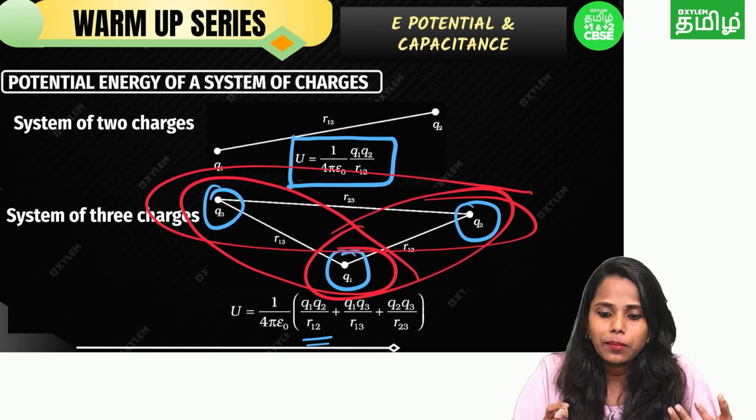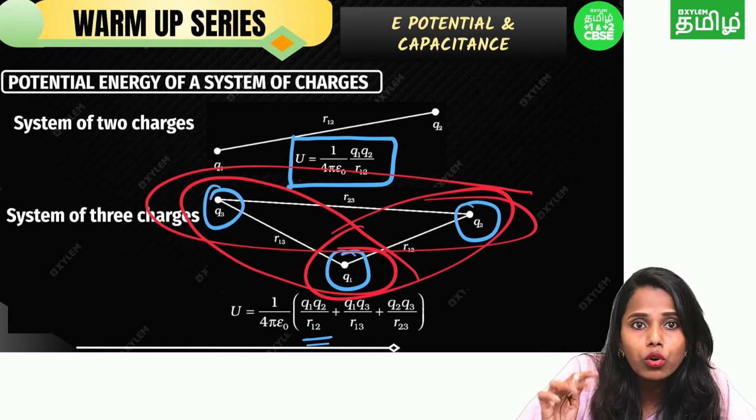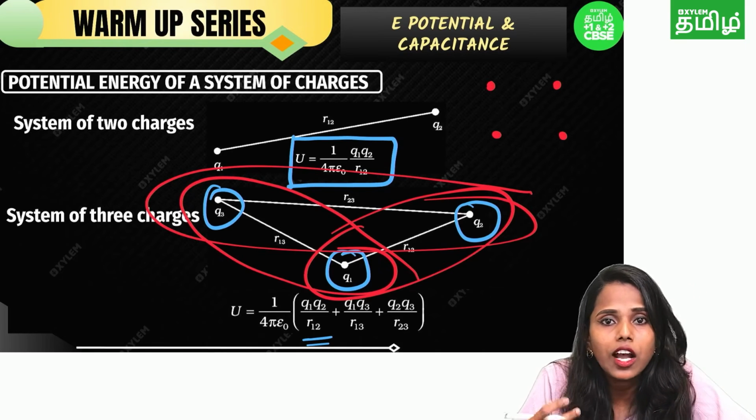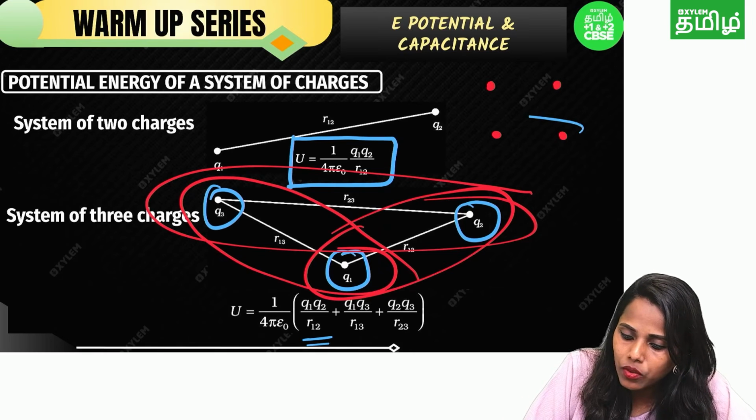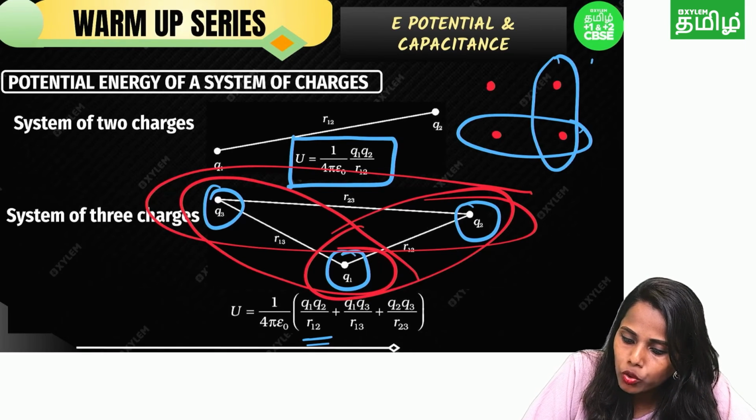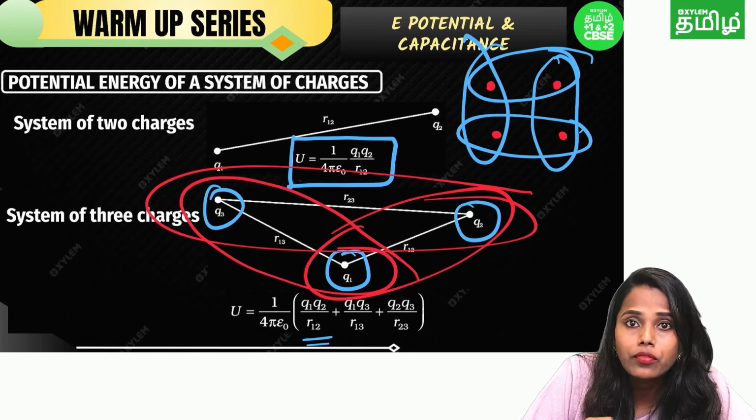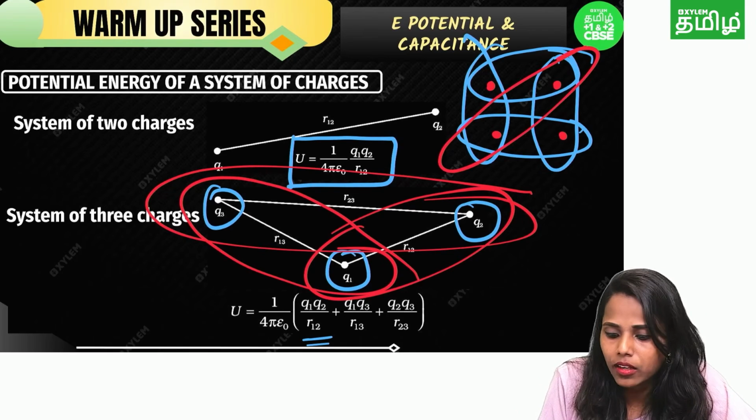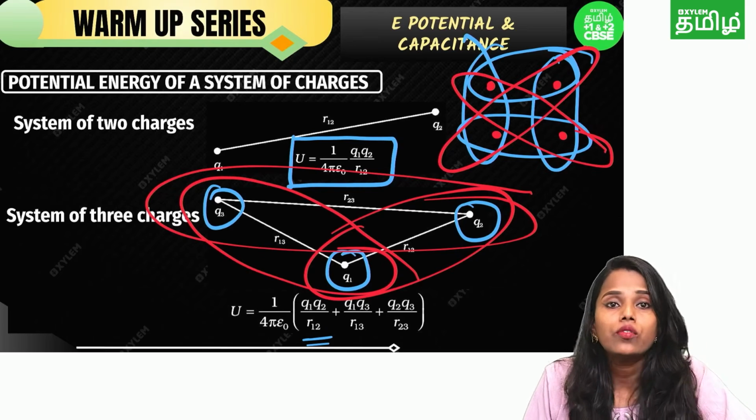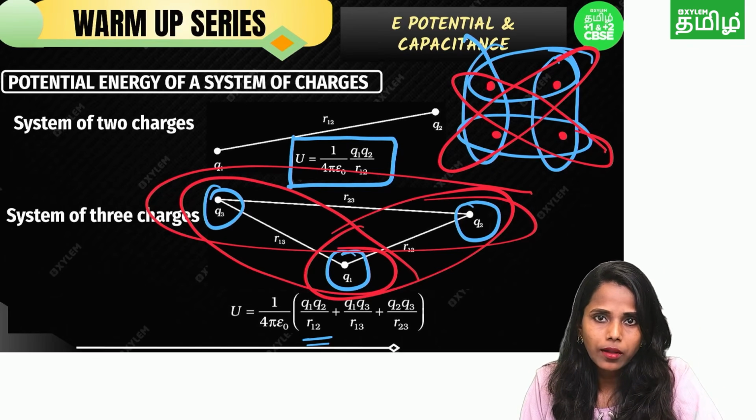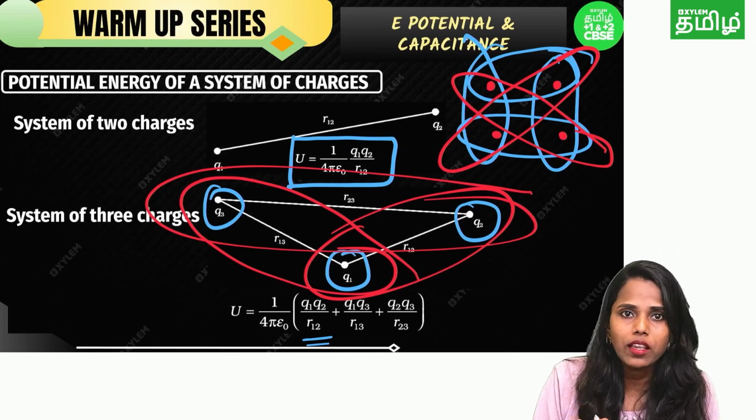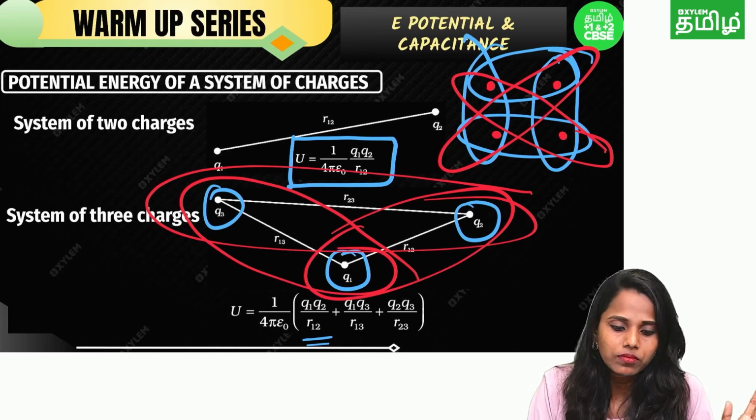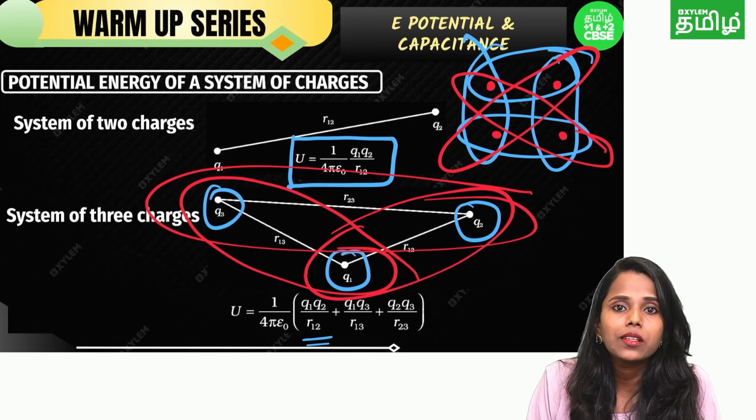Suppose for example, if you have four charges like this, listen, four charges are there. If it is four charges, how many pairs do you need to take? Listen carefully: pair number 1, pair number 2, pair number 3, pair number 4. Not only this, pair number 5, the diagonal also you can take. Pair number 6. So when you are using four charges in a system, you need to take 6 pairs. Then you can easily make a formula for this potential energy. So this is how it works for a system of charges.